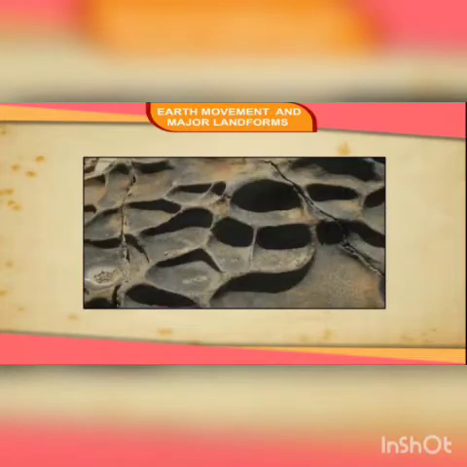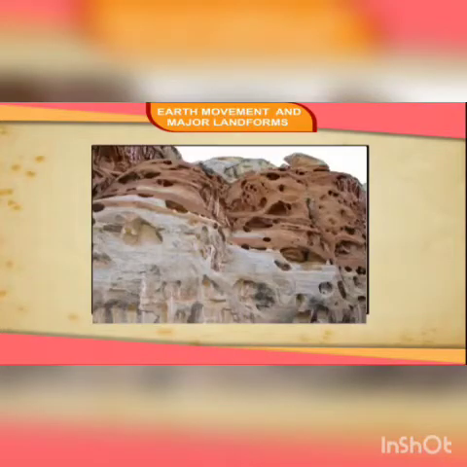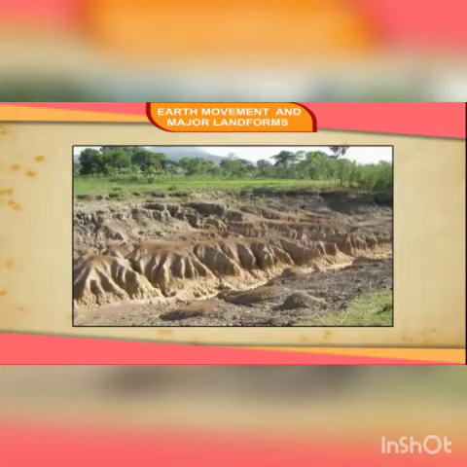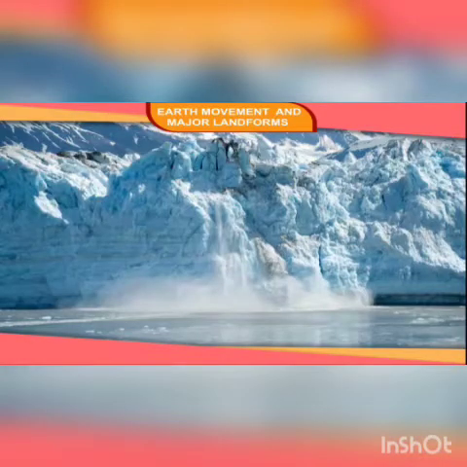Major landforms. The landscape is being continuously worn away by two processes, weathering and erosion. Weathering is the breaking up of rocks on the Earth's surface. Erosion is the wearing away of landscape by different agents like water, wind, and ice. The eroded material is carried away and eventually deposited. The process of erosion and deposition creates different landforms on the surface of the earth.